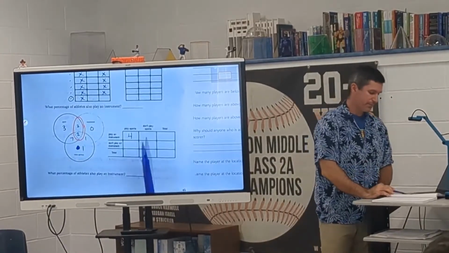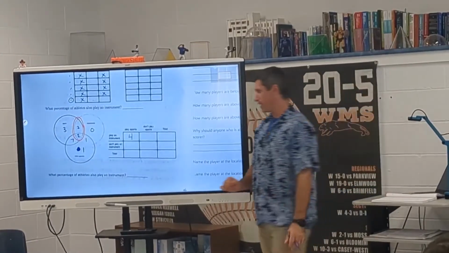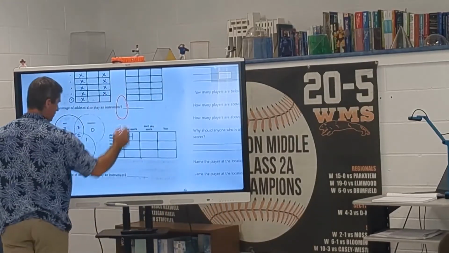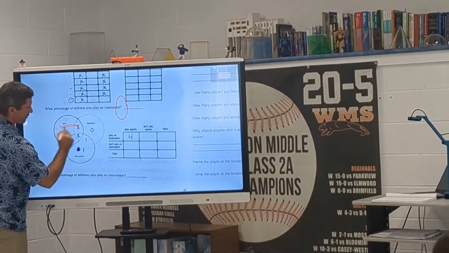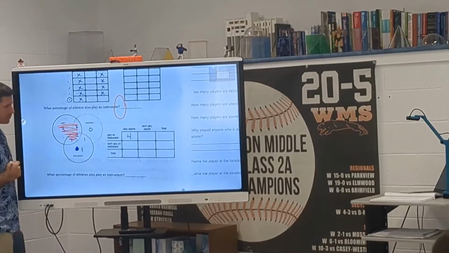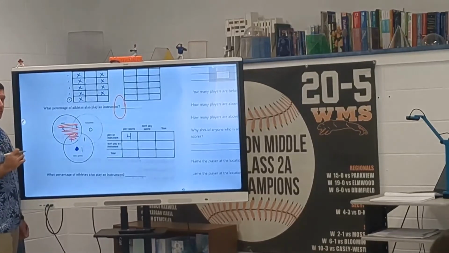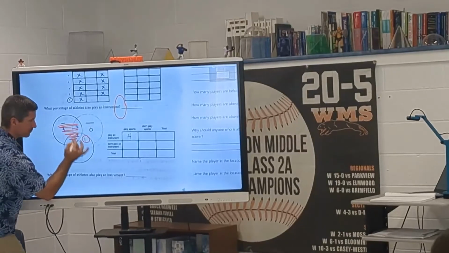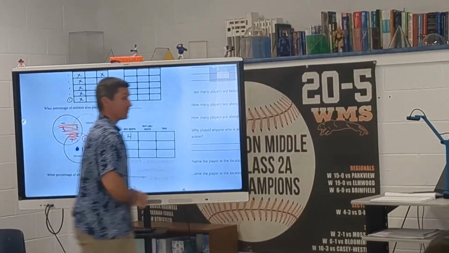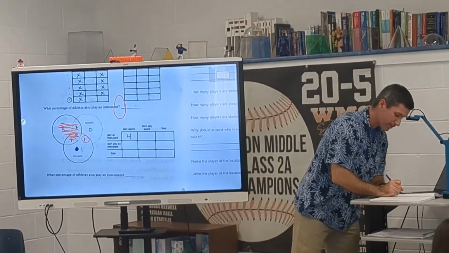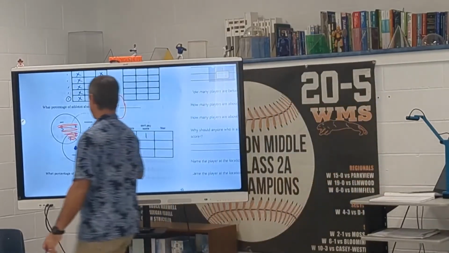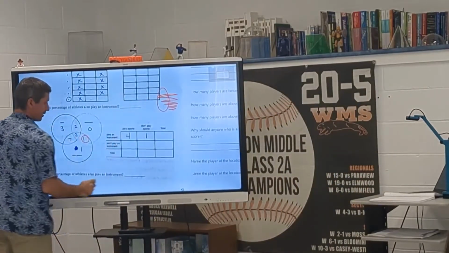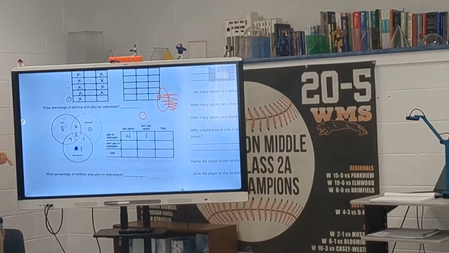Now move to this one. Play an instrument, but don't play a sport. So you're looking at the instrument circle, and you're crossing out all the sport people because they don't play a sport. How many people are still in the instrument circle? 1. Isn't that in the circle? Okay, so we have 1 person there. They still play an instrument. Yeah, the question is play an instrument, don't play a sport, right?